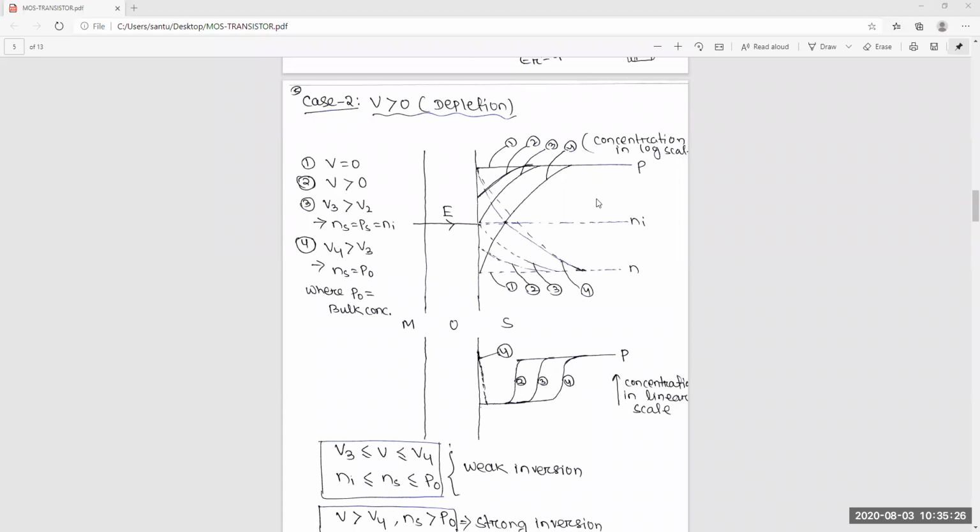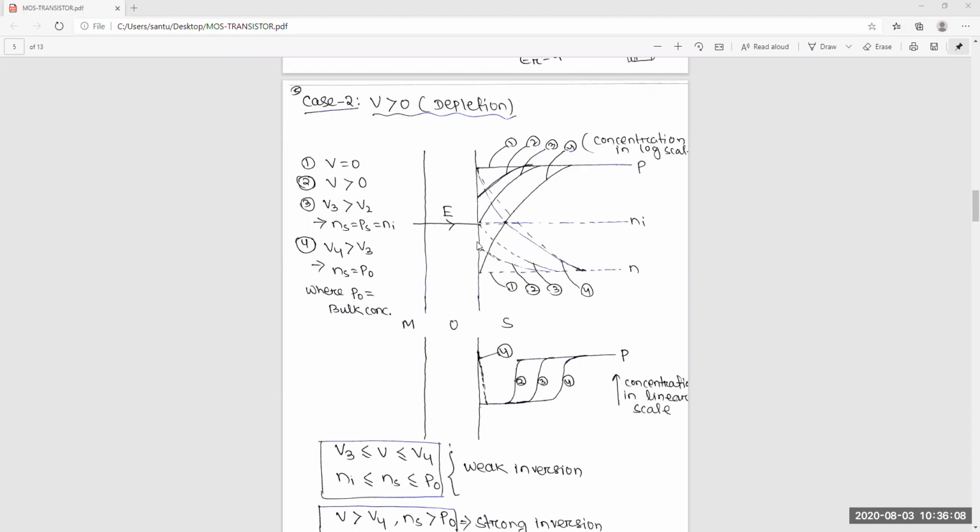Sir. Yes, sir. Or another way you can say it will attract the electrons towards the surface. Yes or no? Yes, sir. Okay, so you got that. So when you increase V greater than 0, in case 2, at some voltage the hole concentration P will decrease at the surface. Similarly, the electron concentration increases at the surface because this is in equilibrium. If P decreases, then N will increase. That's why N times P is equal to Ni squared. That is always constant. So P decreases and N increases.